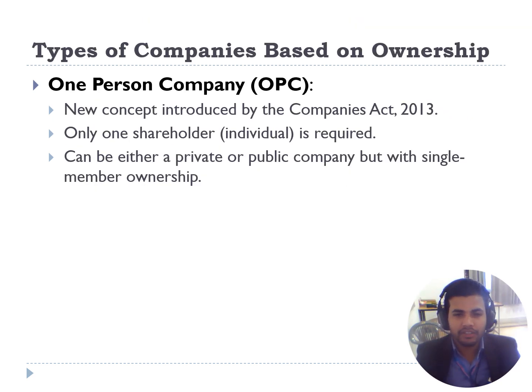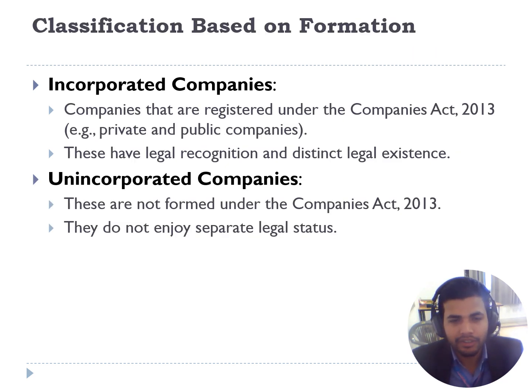As we discussed, on the basis of ownership or membership, there are three types of companies. One is the one person company and multiple person companies. On the basis of formation, there are two types of companies. First is the unincorporated companies. These are persons working together for the objective of earning money, and they have not registered themselves under the Companies Act, and they do not enjoy legal status.